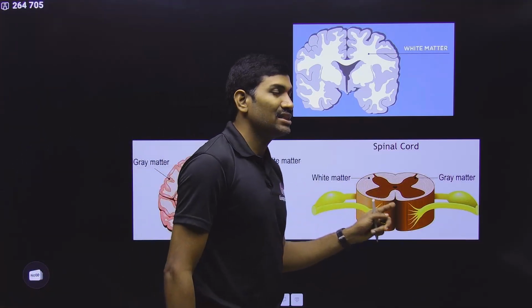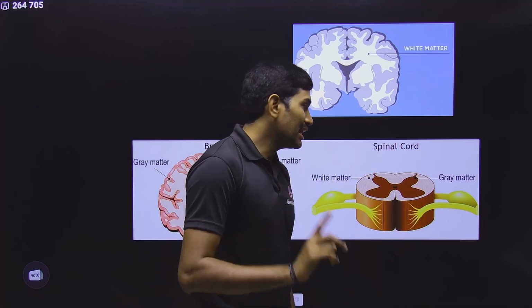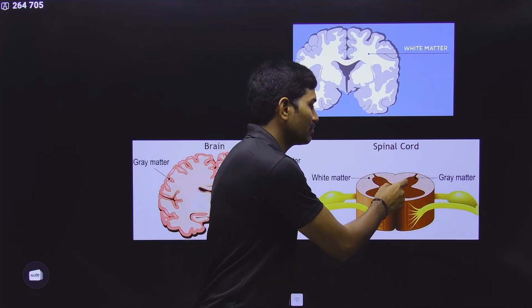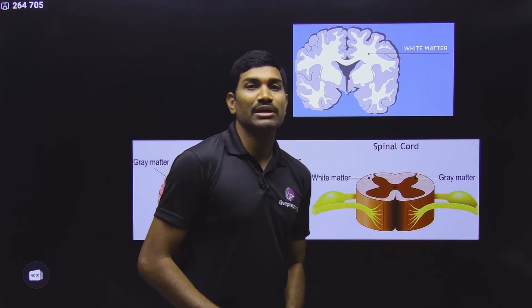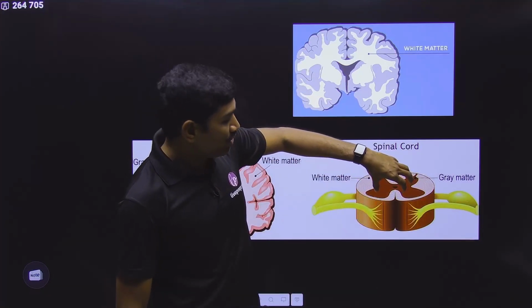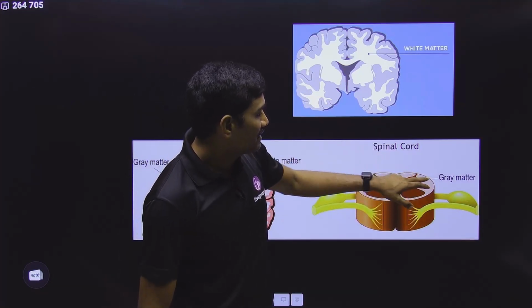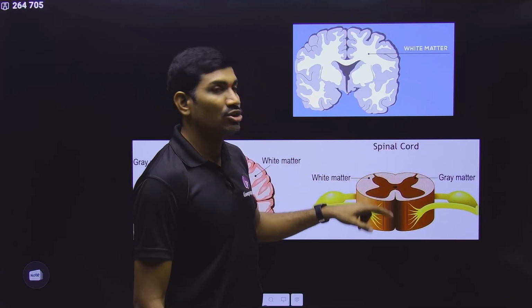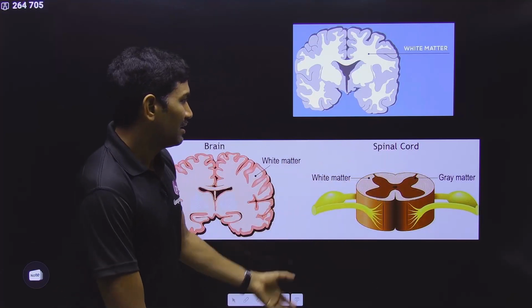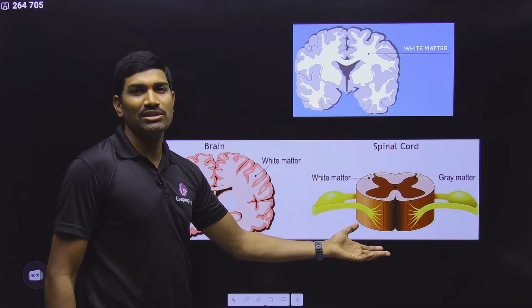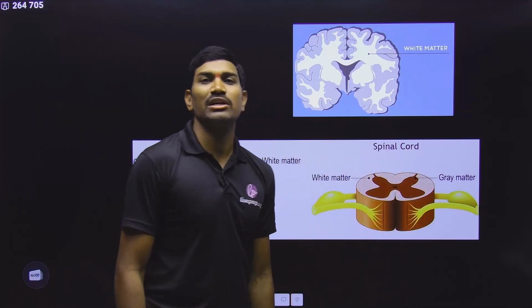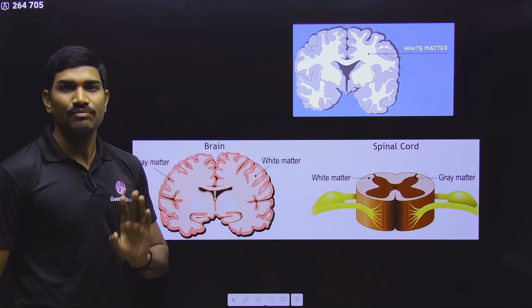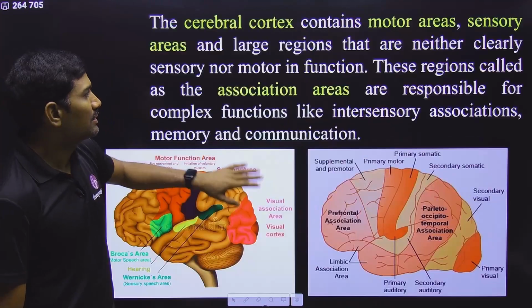But the opposite is the case for the spinal cord. In the spinal cord, at the center is the butterfly-like structure, the gray matter, and the outside is the white matter, because here the cell bodies are present at the center and the myelinated axons are present on the outer sides. They have not given information about the spinal cord in NCERT, but remember that it is exactly opposite to the brain. Simply remember this basic information.